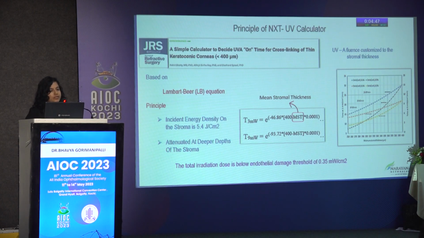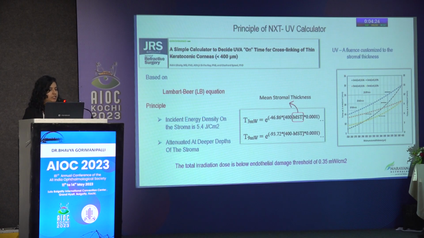The NXT UVA calculator is based on customizing the UVA on time to the thinnest corneal thickness of each cornea we treat. It is based on the Lambert-Beer equation, where the incident energy per centimeter square is still 5.4 joules, but the incident energy gets attenuated at deeper depths of the stroma.